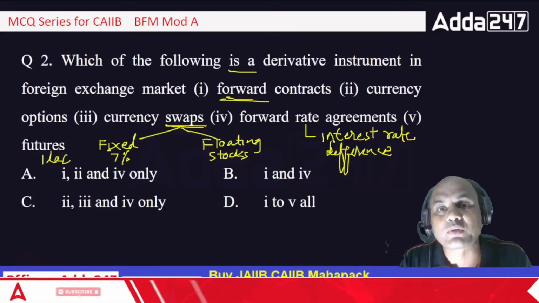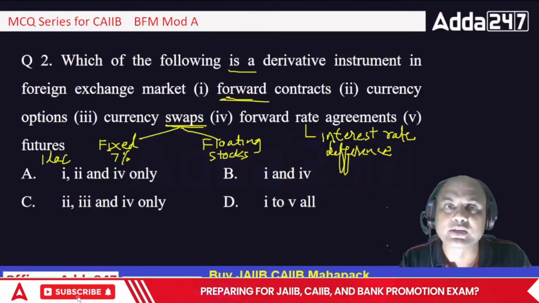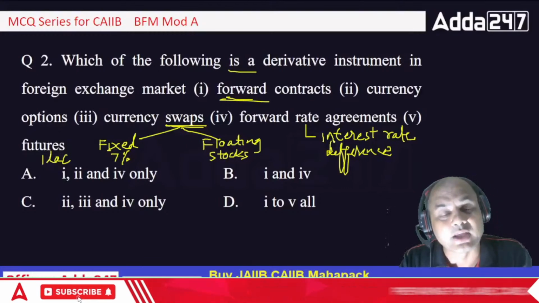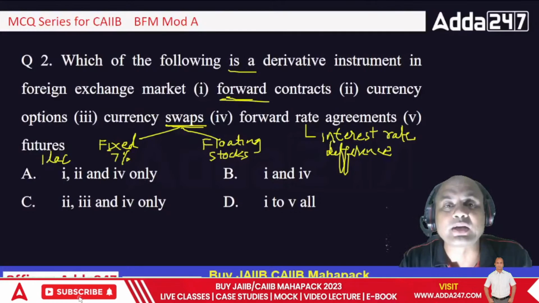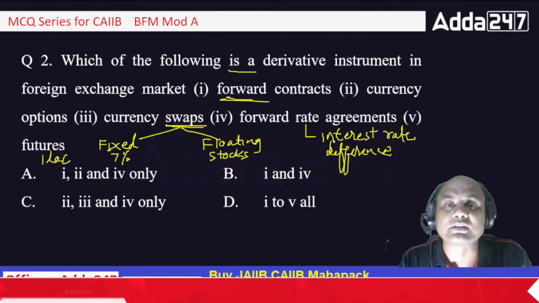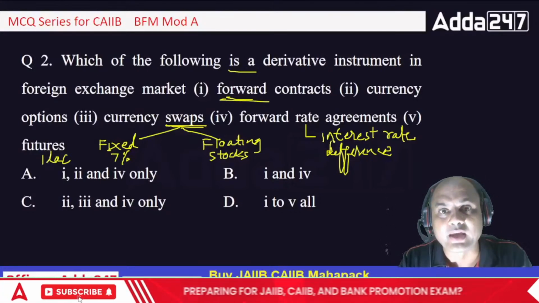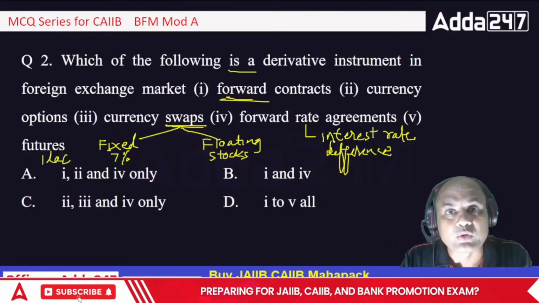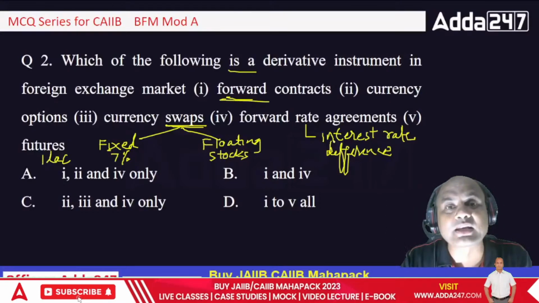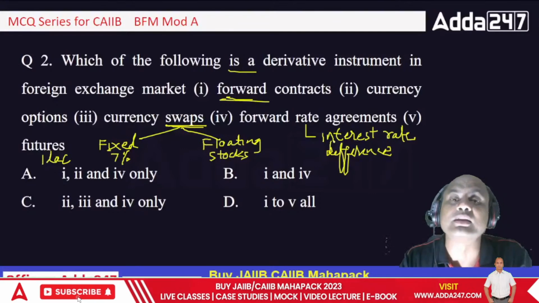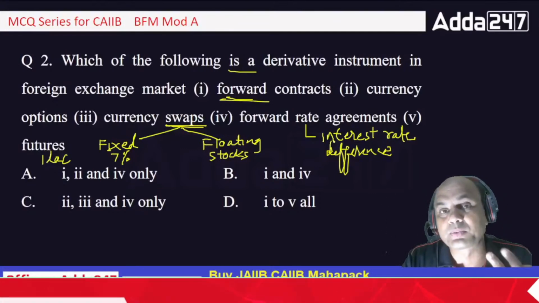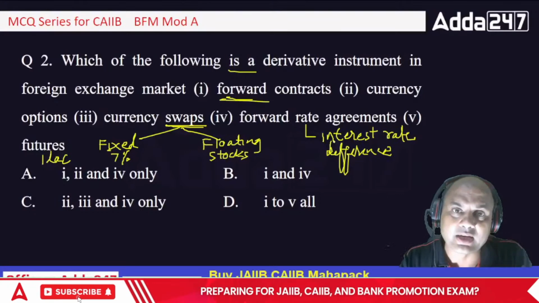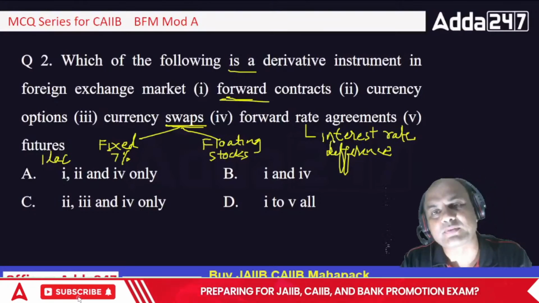If from 7% the rates have gone to 8%, it is in my favor because I had told you 9%. So what will I do? 9 minus 8, 1%. So that much I'll give you. And what will you do? You had told me 5%. So 5 plus 3, 8. So you will give me 3%. So in net what has happened? I have gained 2% in this. I have given you 1 and gained 3. So that is basically FRA.